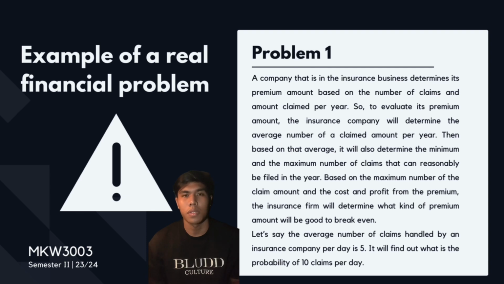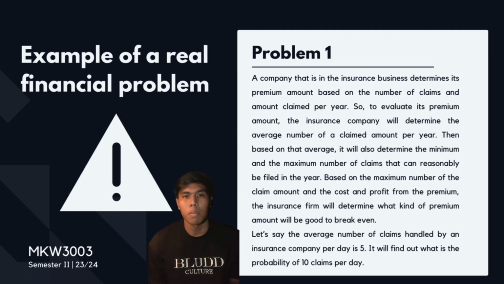Here is an example of a real financial problem. A company in the insurance business determines its premium amount based on the number of claims and the amount claimed per year. To evaluate its premium amount, the insurance company will determine the average number of claims per year. Then, based on the average, it will also determine the minimum and the maximum number of claims that can reasonably be filed in the year.